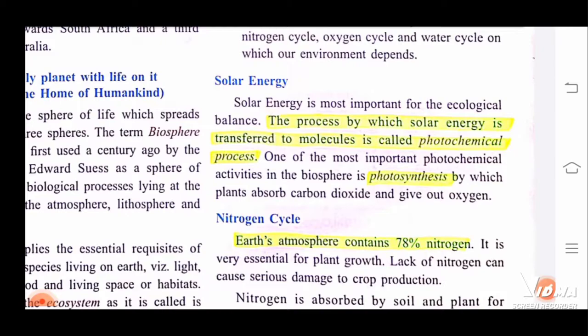How? It is all solar energy, sunlight. Sunlight is taken by the plants, they are giving out oxygen, then they are again taking carbon dioxide, then they are again taking sunlight, that is solar energy. So this is nothing else.